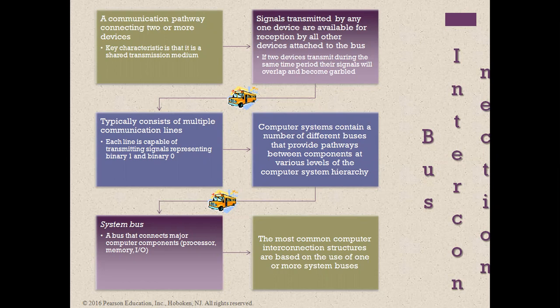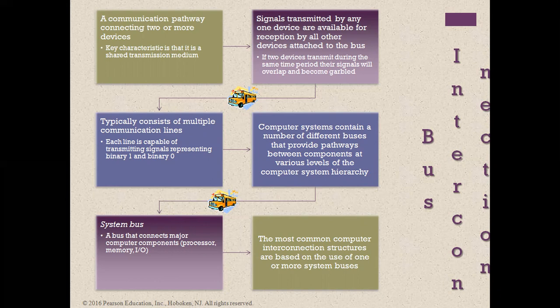A computer system contains a number of different buses providing pathways. One of them is called the system bus. The system bus connects the major components. What are the different major components? In the CPU, we have the microprocessor, and you have IO devices and memory.